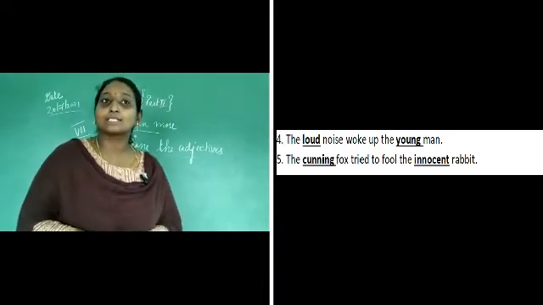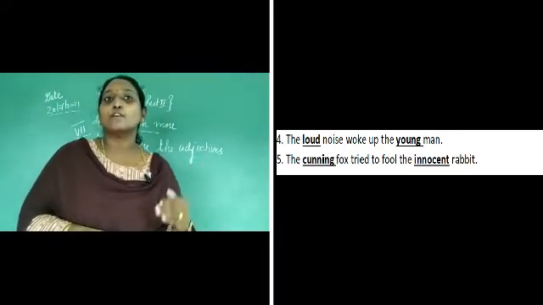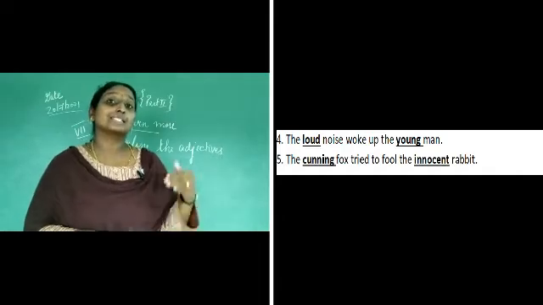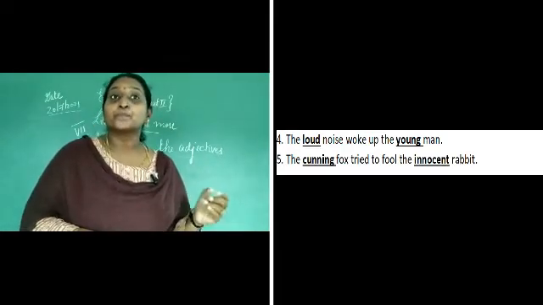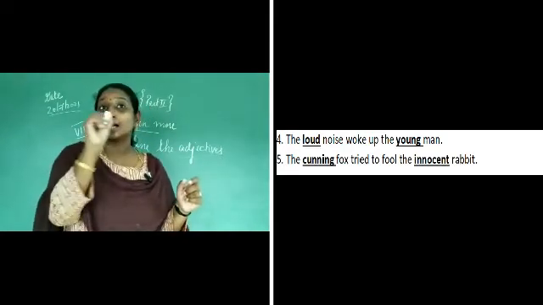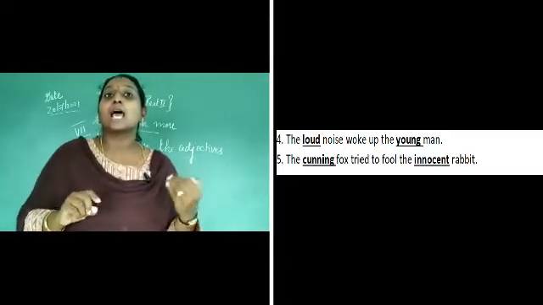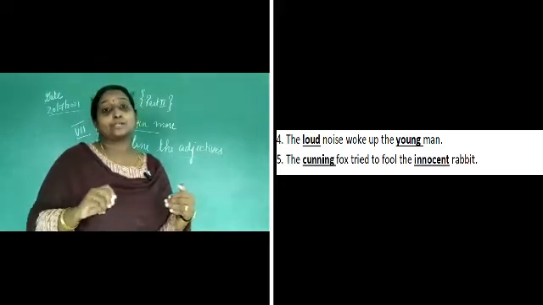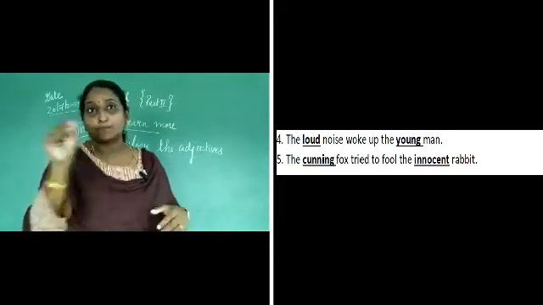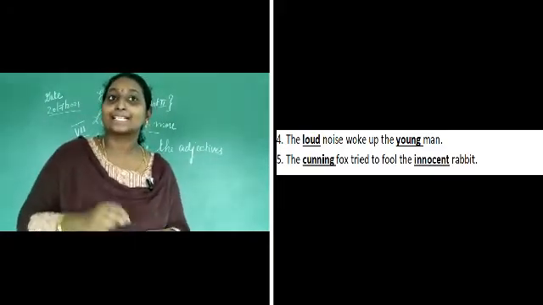Moving to the next one, children, the fifth one. The cunning fox tried to fool the innocent rabbit. So here the fox was what? The cunning. The cunning is an adjective used here for the fox. So underline the word cunning there, and innocent rabbit. The rabbit was innocent. So you have to underline the word innocent as an adjective.